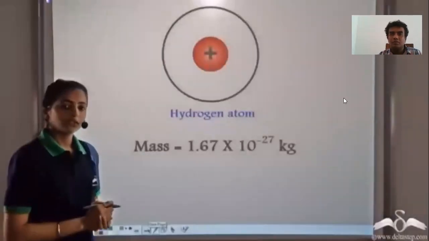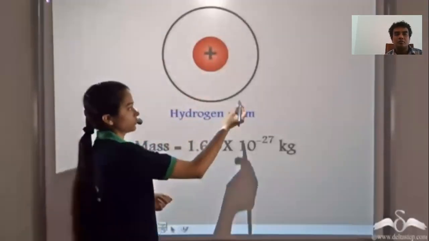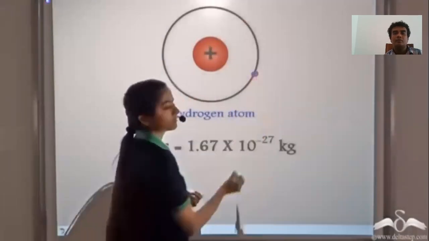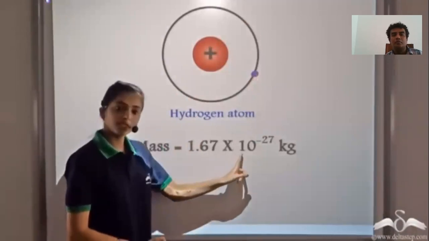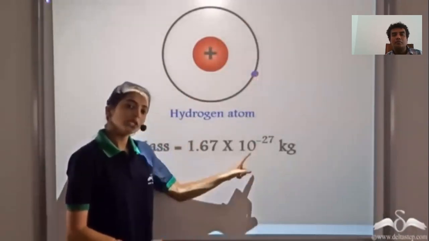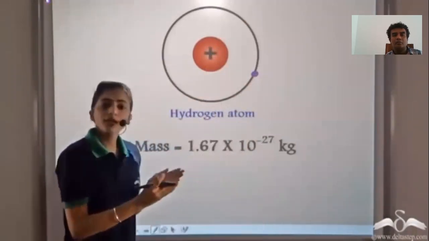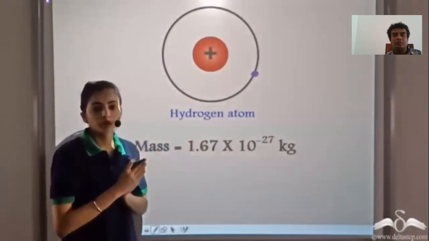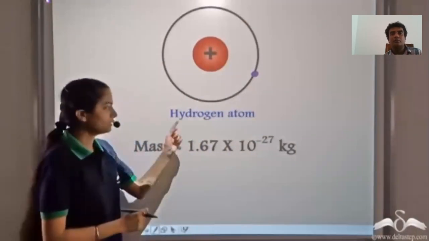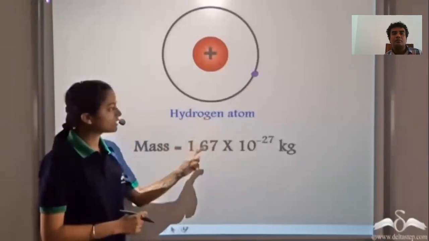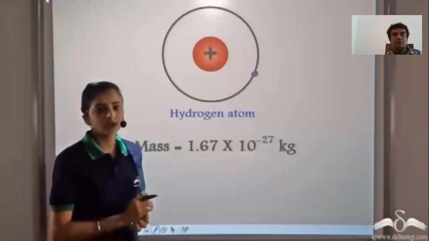A hydrogen atom has only one proton, no neutrons, and one electron. But the mass of a hydrogen atom is 1.67 × 10^-27 kg, which is the mass of a proton. We know that the mass of an electron is quite negligible compared to the mass of a proton. That is why we do not consider the mass of electrons. This is the reason why the mass of a hydrogen atom is equal to the mass of a proton, which is 1.67 × 10^-27 kg.